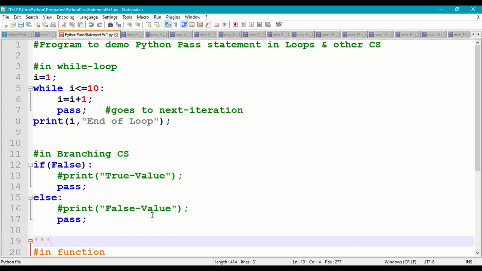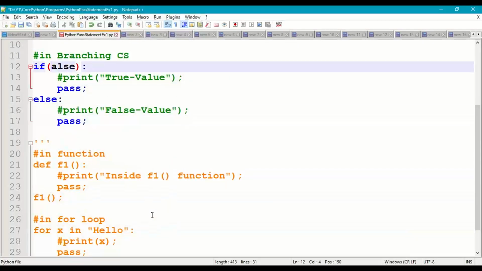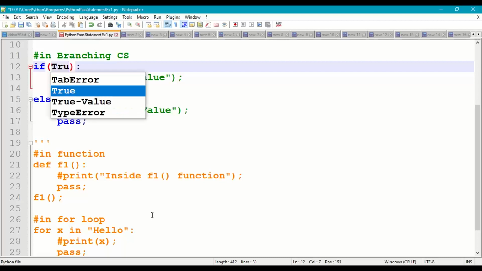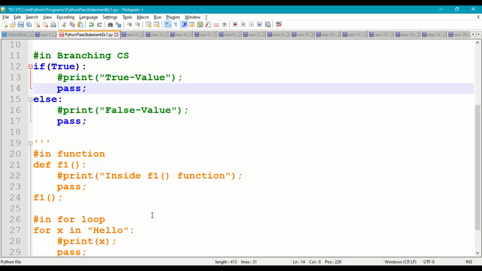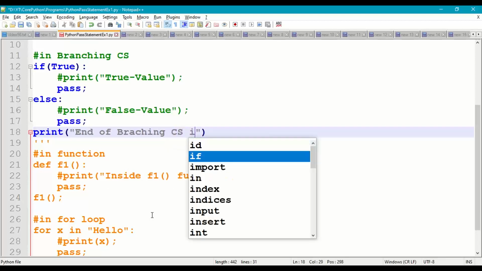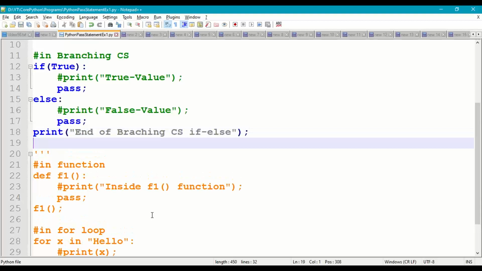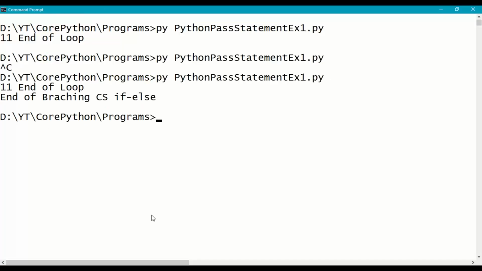In the if else branching control structure, if I take if true, it will simply say pass. It will not print anything. It will come out and print end of branching control structure if else. So save it and run it.